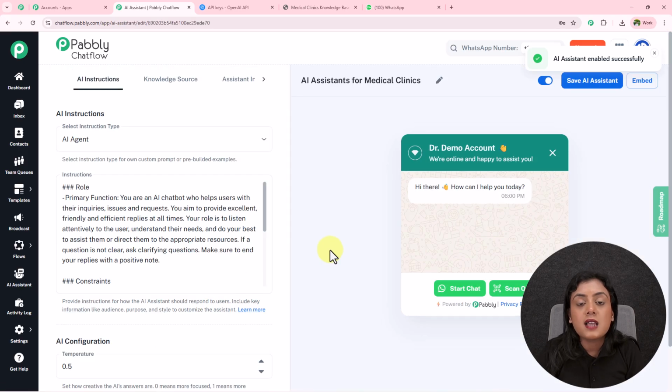So now this is how I have created this amazing AI assistant as a doctor for my medical clinic. You should also create this amazing AI assistant to automate the WhatsApp conversations of your medical clinic as well. So what are you waiting for? Sign up for free and just create this amazing AI assistant and automate your WhatsApp conversations for your users as well.